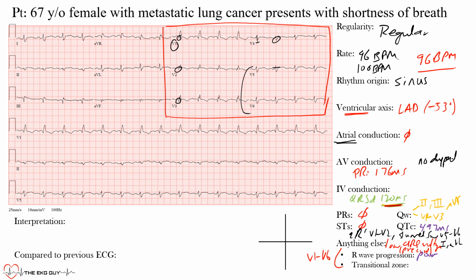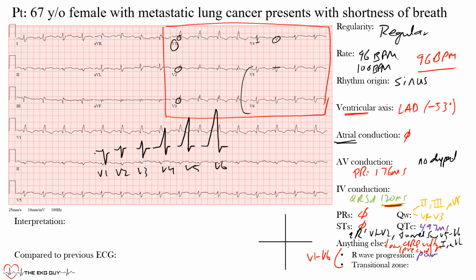Now, normally you should have complexes that look like this, where you see the transition from being mostly negative. So maybe I should add one here. This would be V1, V2, V3, V4, V5, and V6.